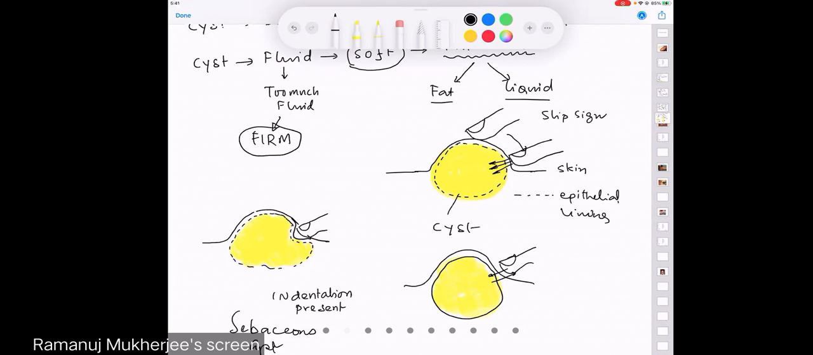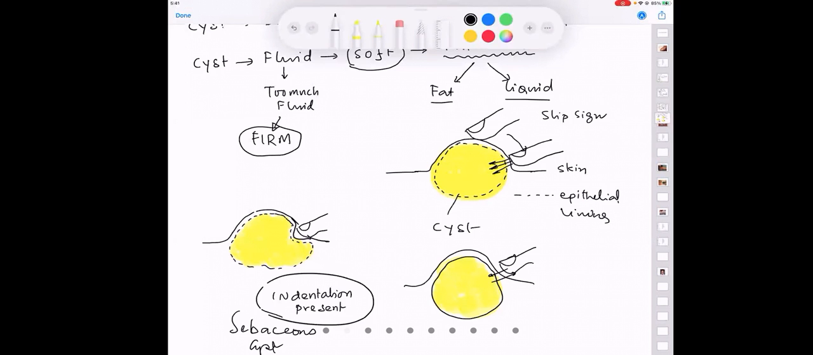You release, it again comes back. So that is technically called as no particular sign, but that will mean that in the slip sign, the swelling did not slip away. Slip sign means either the swelling slips away, with no change in the shape of the swelling, or the swelling does not slip away. If there is a change, that is sebaceous cyst. If there is no change, that is other cysts like a dermoid, etc. Okay, or I'll say other cyst.